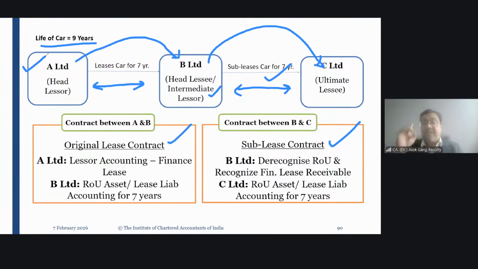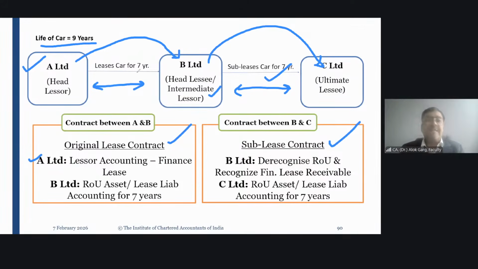So you start right from the beginning. Your main lessor, tell me what accounting your main lessor, A Limited, will do. A Limited will do the lessor accounting, right? From the lessor accounting perspective, the concept of operating lease and finance lease still exists, right?